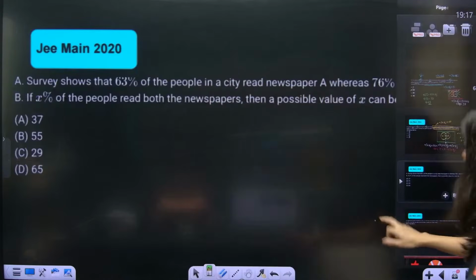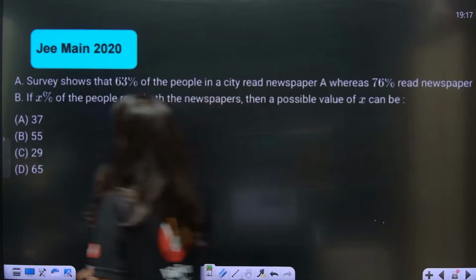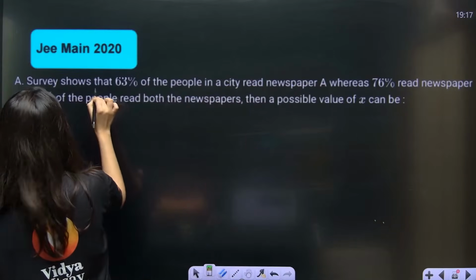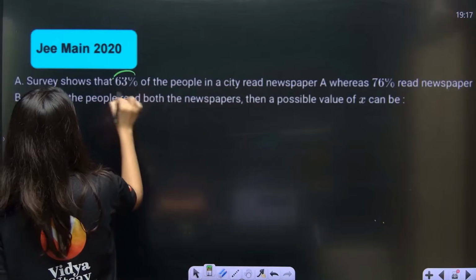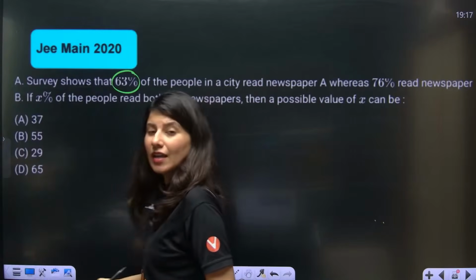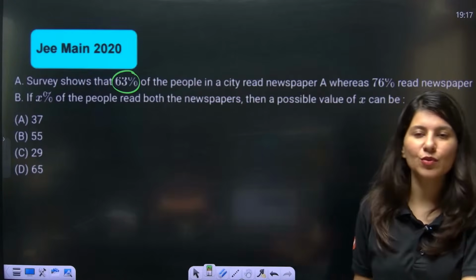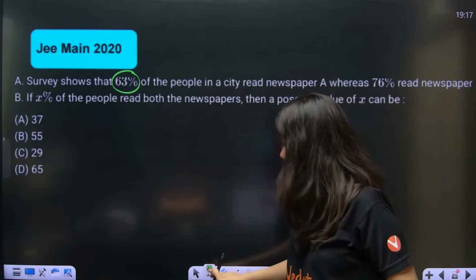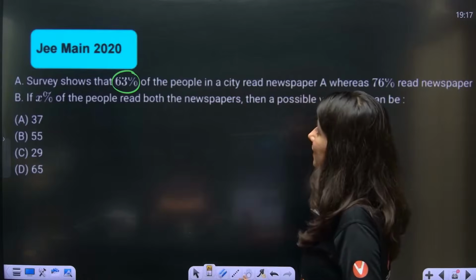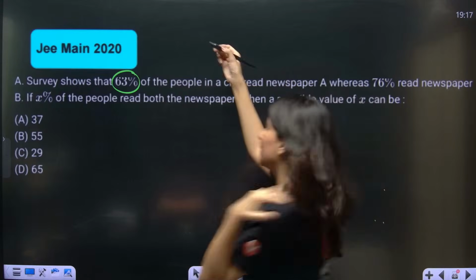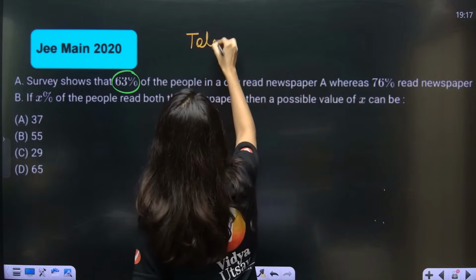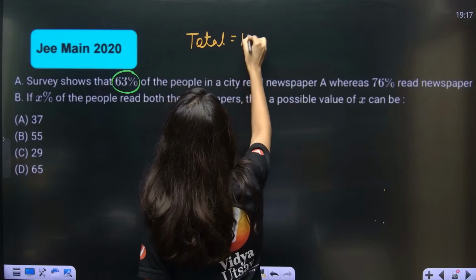Okay, the next question on your screen. A survey shows that 63% of the people. Now, whenever they talk about percentage, you might get confused and be like, ma'am, hold on. So think about it that the total number of people is, let's assume, 100.